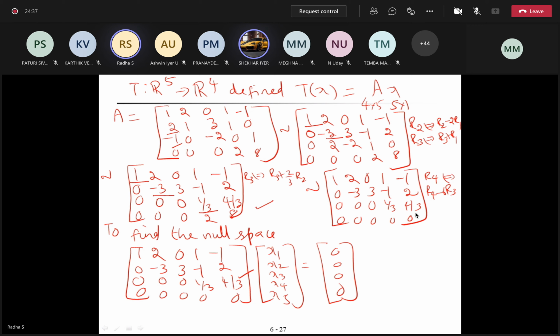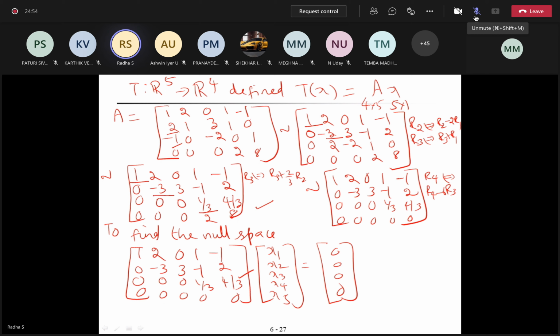Yeah, it need not be upper triangular. Sometimes it won't reduce to upper triangular; it will become row echelon form. I told you this already. Sometimes it will reduce to row echelon form. Okay? Ma'am, we should reduce to row echelon form, right?